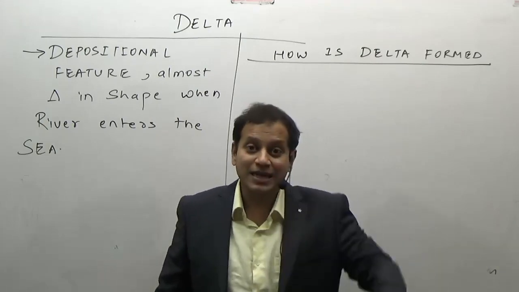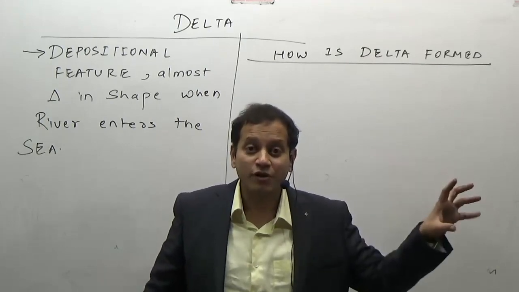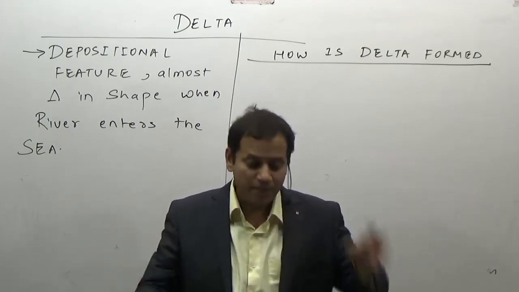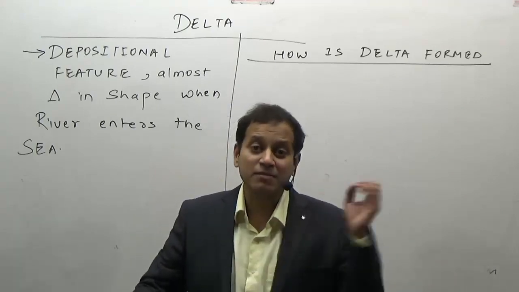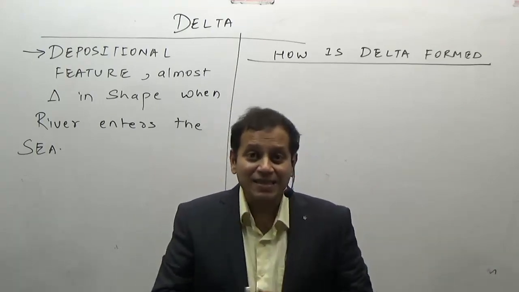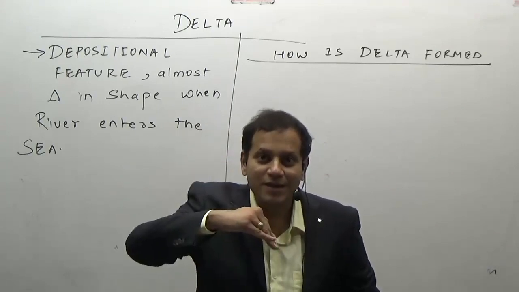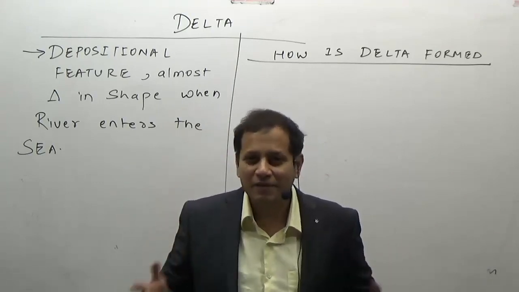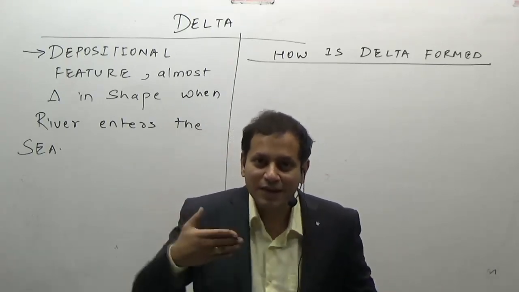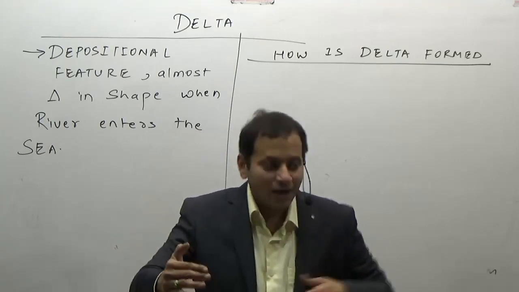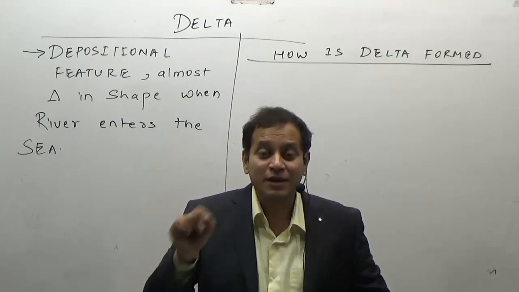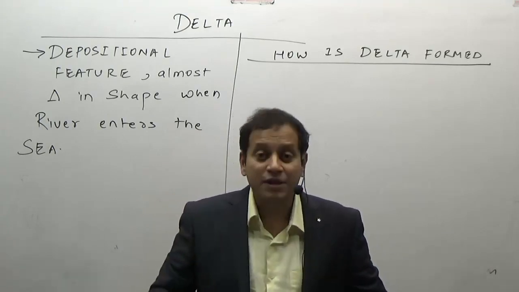Due to deposition, different kinds of structures form, maybe some riverine islands, sandbars, or sand hills. The river does not have that much erosive power to cut through the sand hill, therefore it takes another path, and the river starts converting into distributaries.